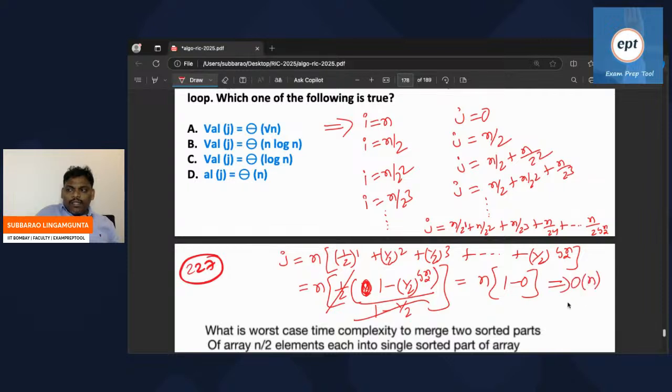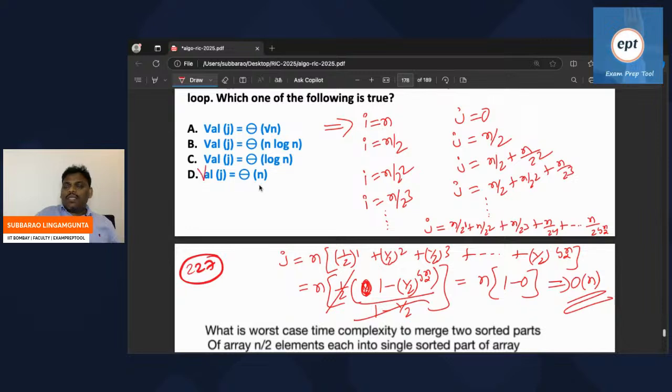The answer for this problem is order of n. The options were: value of j is equal to theta of root n, value of j is equal to theta of n log n, value of j is equal to theta of log n.